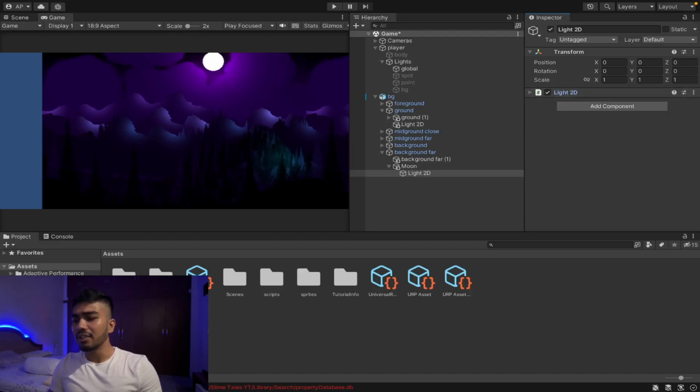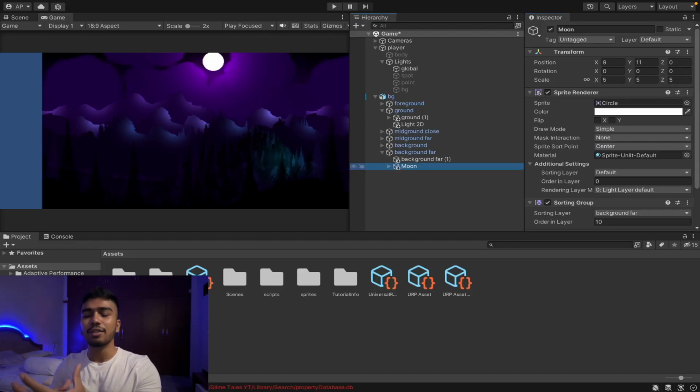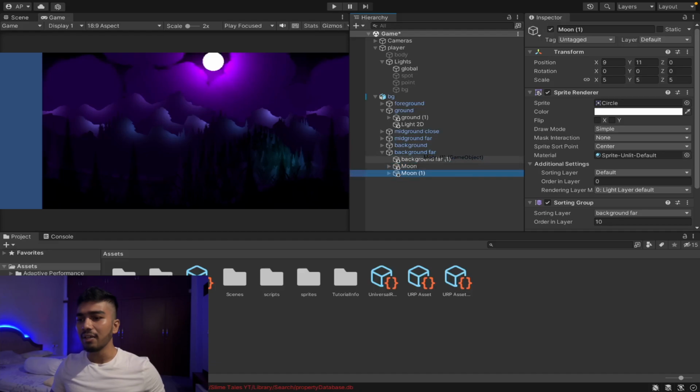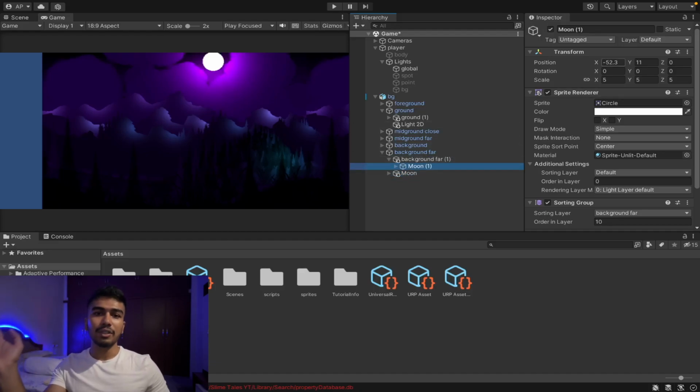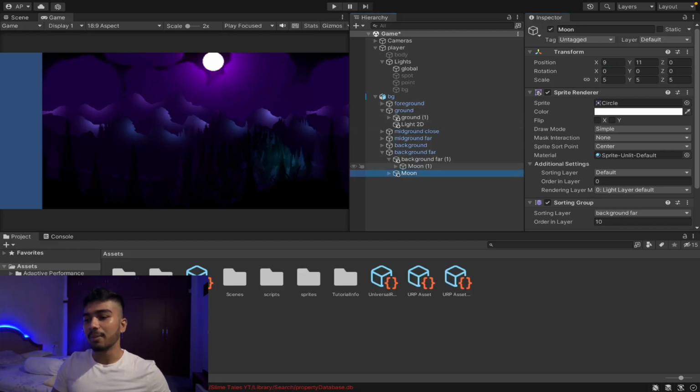Now what I want is to copy the moon game object and add it to the child background far layer, so that when we scroll through the game, the moon doesn't just suddenly disappear and reappear in the scene. So that is what I'm doing right now. And I think, yeah, that is it. And now our scene is pretty much ready.